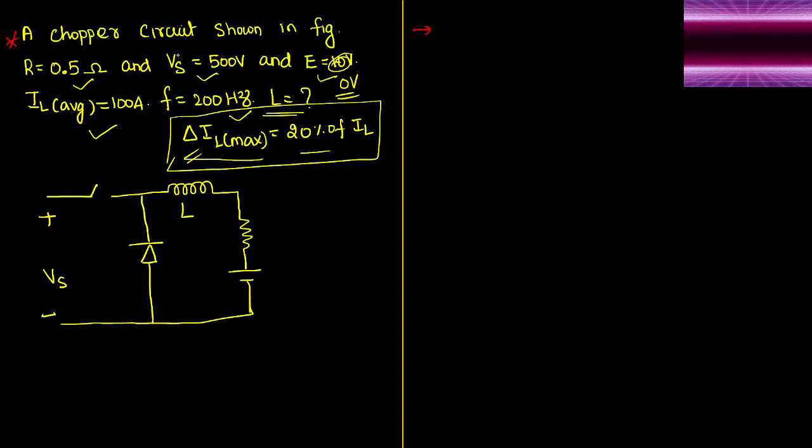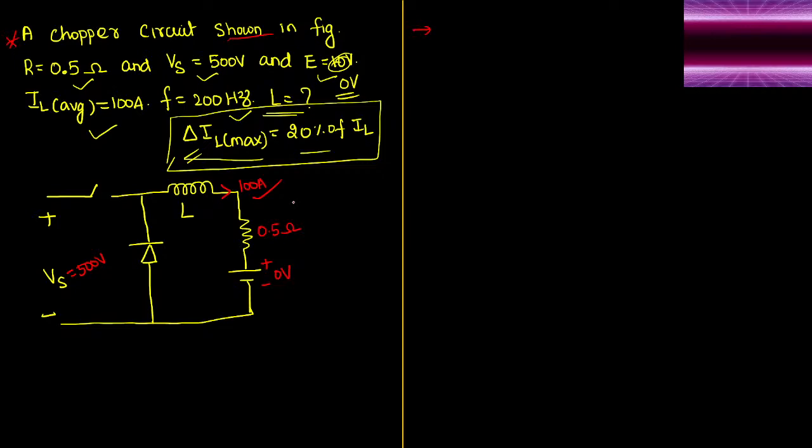The question is, a chopper circuit is shown in the figure. Its resistance is 0.5 ohm, the output resistance. Supply voltage Vs is given as 500 volt. Battery voltage is zero volt, which means it is short circuited. Then the average load current is given as 100 ampere. Frequency of this circuit is given as 200 Hz.